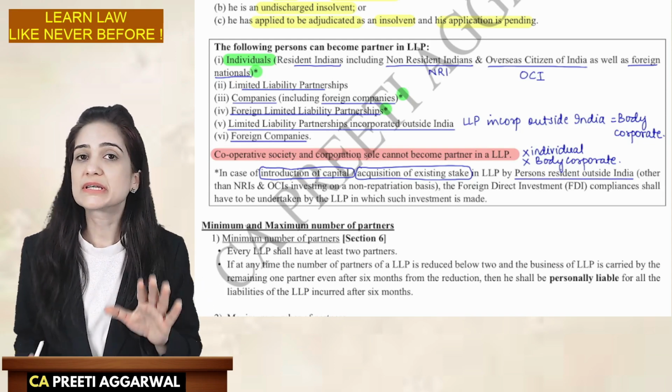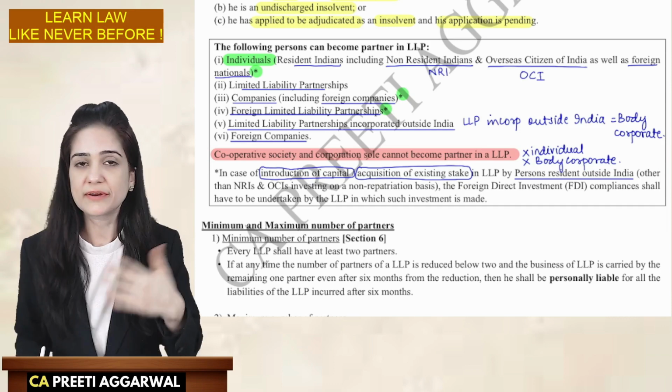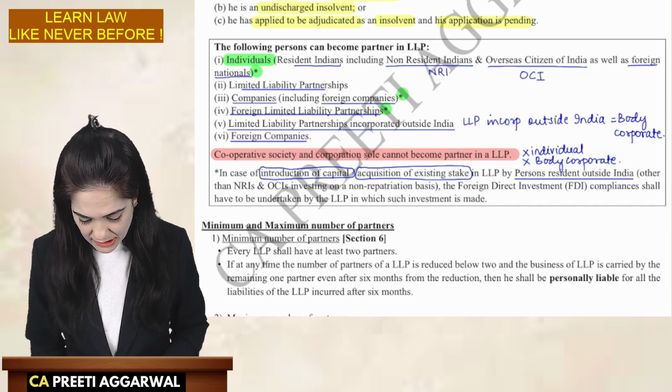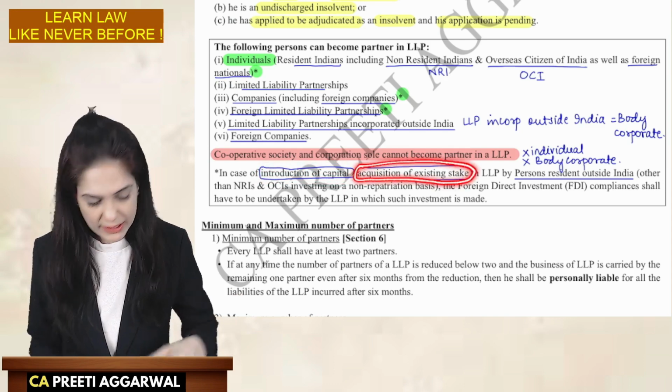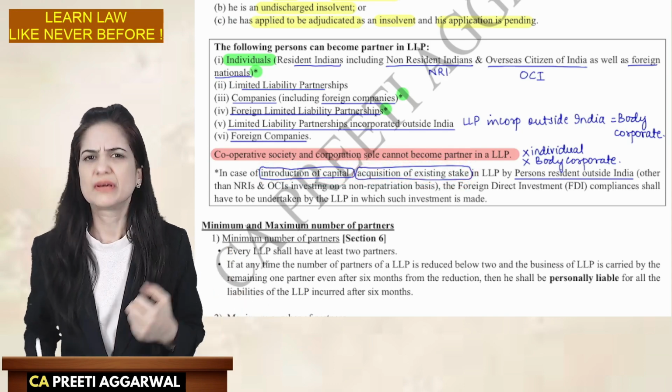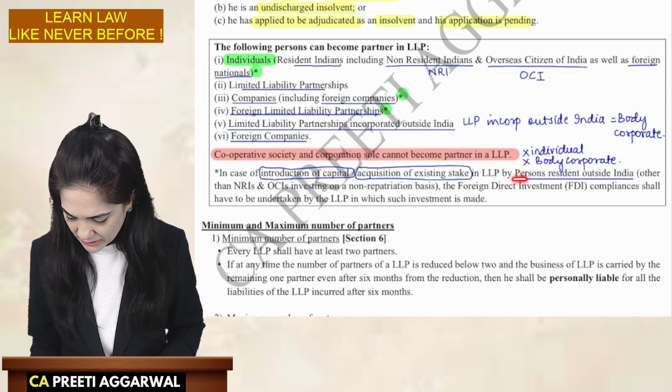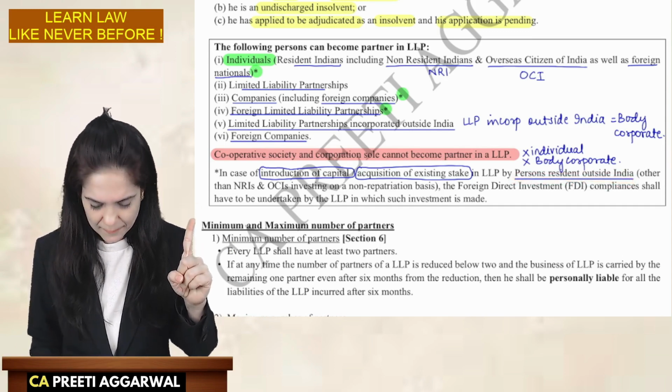I'm not reading what is given in the bracket right now. I'll read it later. In case you have introduced capital, in case you have acquired an existing stake in the LLP. Who is doing all this? Person is resident outside India.